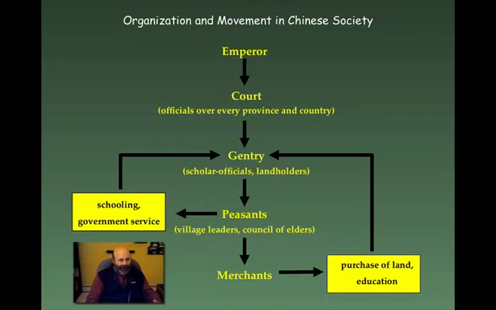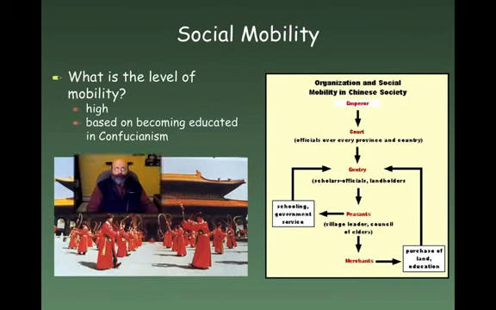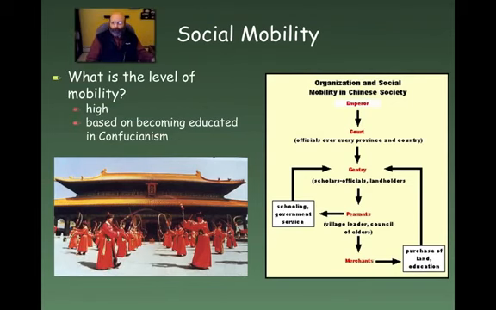So they kind of go together. Whereas in our society, that's not too different. We think that money is what moves us up the chart, and again, more money can get you better educated, and therefore you can move up our social ladder. Right? So, what is the level of mobility then in China? It's pretty high, and it's based on becoming educated in Confucianism. So, the key to moving up the social ladder is to become educated.